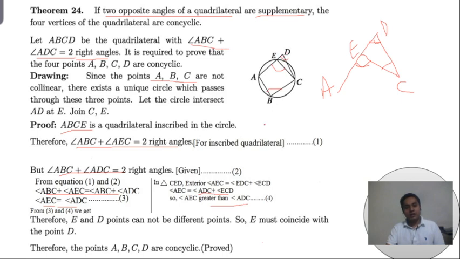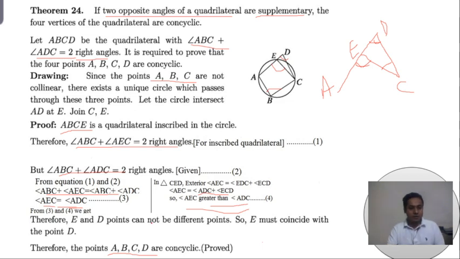If E and D are two different points, this contradiction will arise. So to remove this contradiction, D and E cannot be different points. D meets with E. Therefore, if E is on the circle, then D is also on the circle. So therefore ABCD is concyclic.